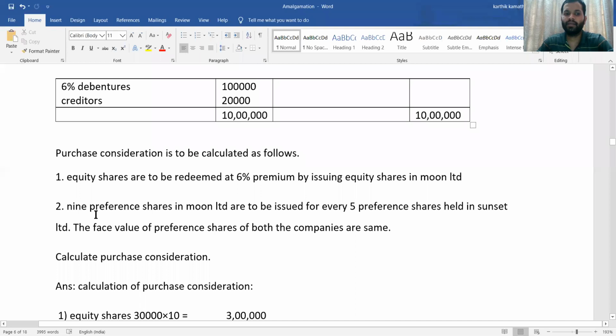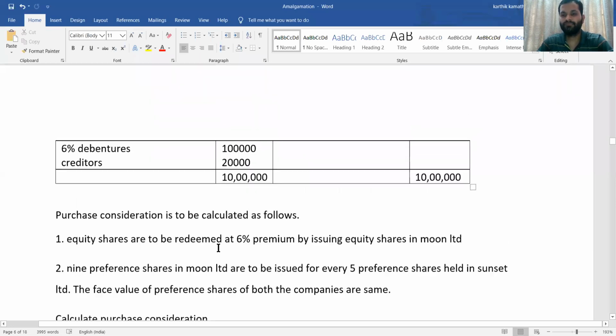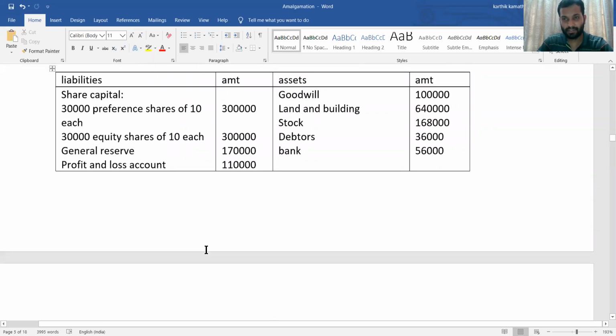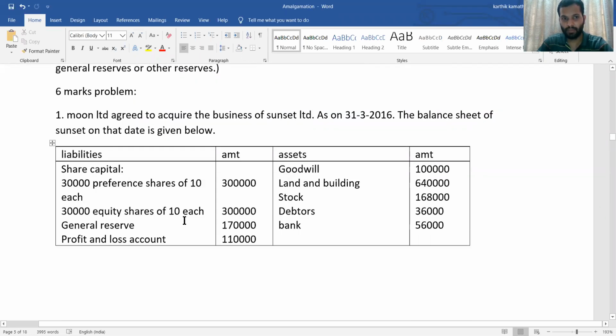Second adjustment: 9 preference shares in Moon Limited are to be issued for every 5 shares held in Sunset Limited. The face value of preference shares for both the companies is the same. So in that case, first you need to decide which is the transferor company and which is the transferee company. Moon is agreed to acquire the business of Sunset.